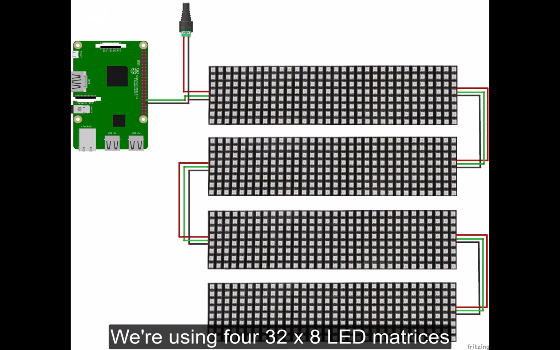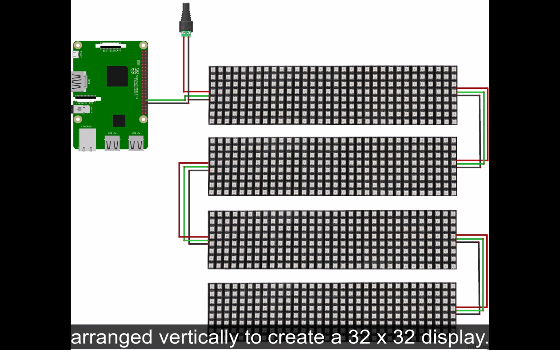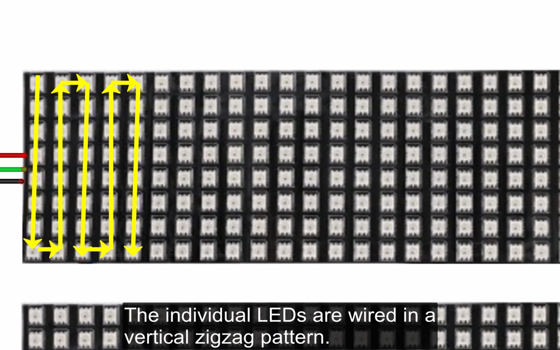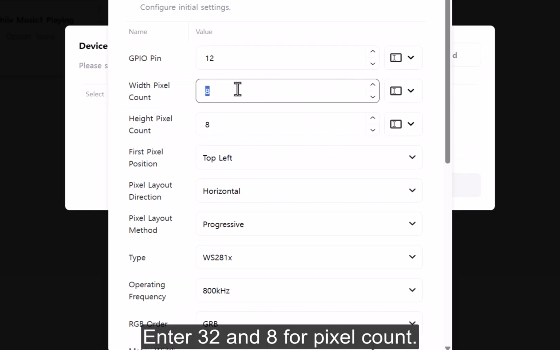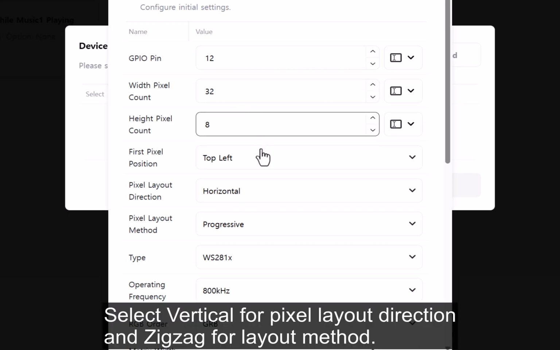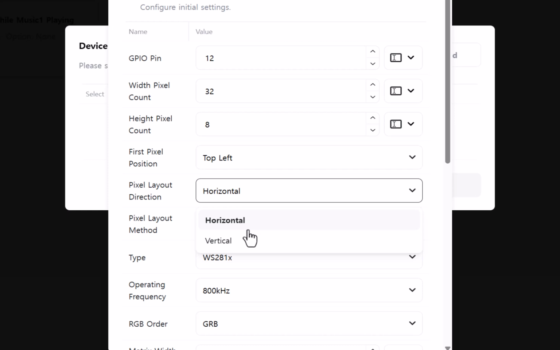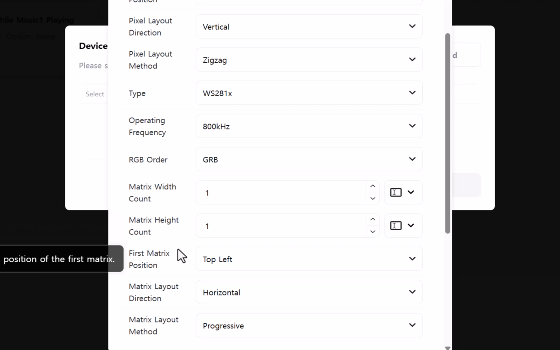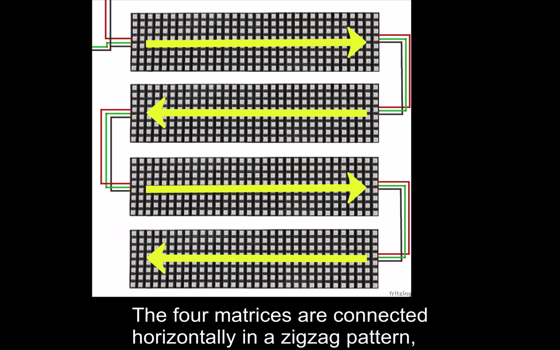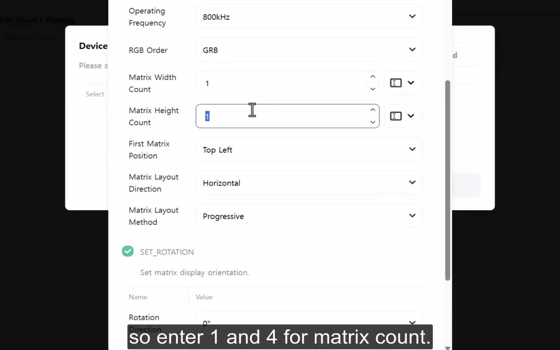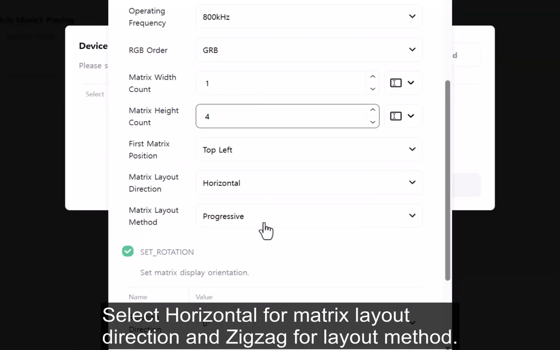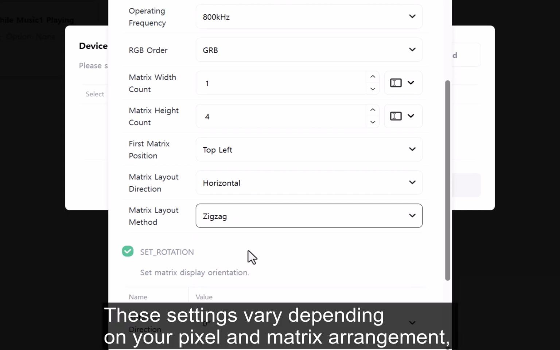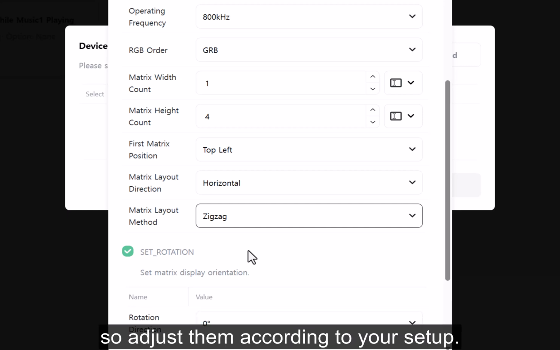We're using 4 32 by 8 LED matrices arranged vertically to create a 32 by 32 display. The individual LEDs are wired in a vertical zigzag pattern. Enter 32 and 8 for pixel count, select vertical for pixel layout direction, and zigzag for layout method. The 4 matrices are connected horizontally in a zigzag pattern, so enter 1 and 4 for matrix count. Select horizontal for matrix layout direction and zigzag for layout method. These settings vary depending on your pixel and matrix arrangement, so adjust them according to your setup.